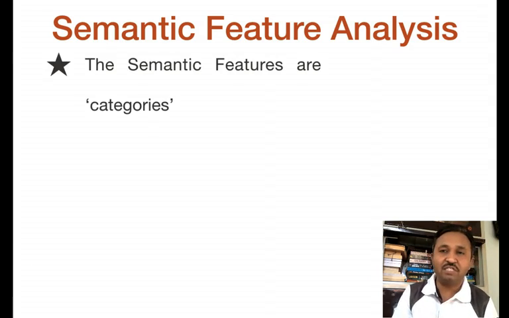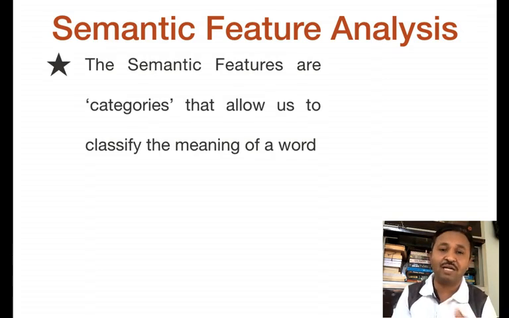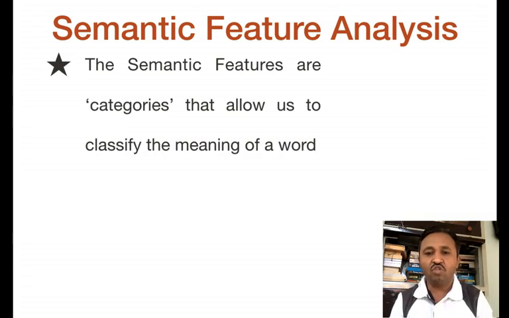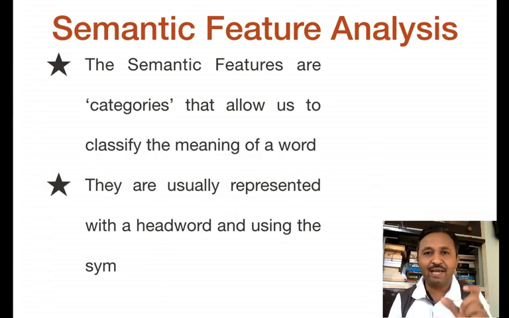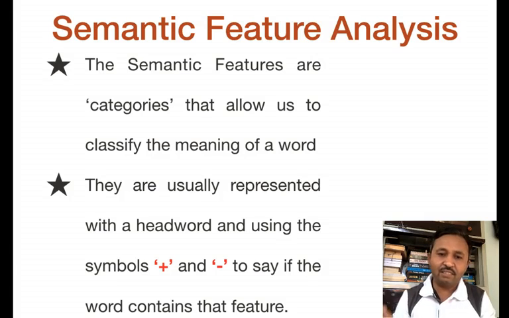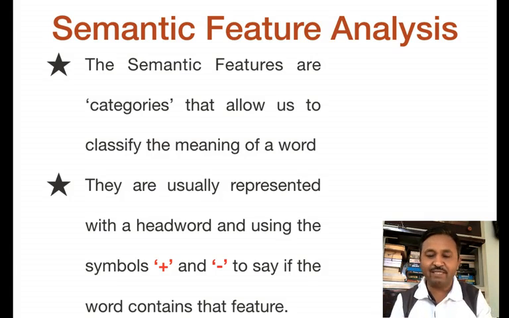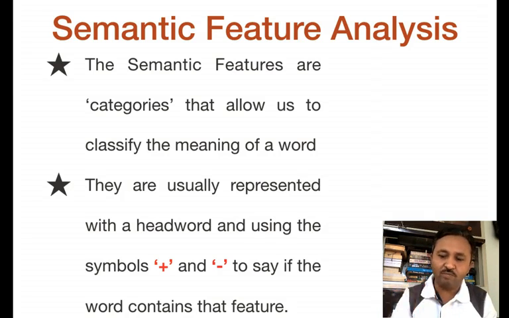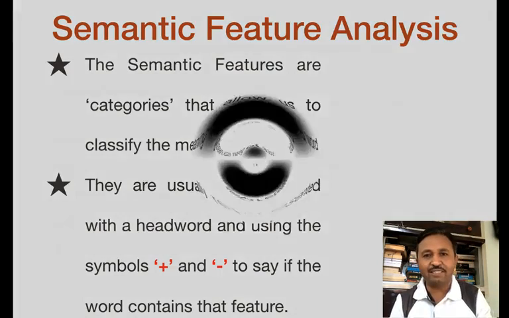Now, to understand how meaning is constructed, we have to analyze semantic features. Semantic features are categories which allow us to classify the meaning of the word. They are usually represented with a head word. If it is related with that meaning, we give the symbol plus, and if it is not related with that category, then we use the symbol minus. So let us look at this example.